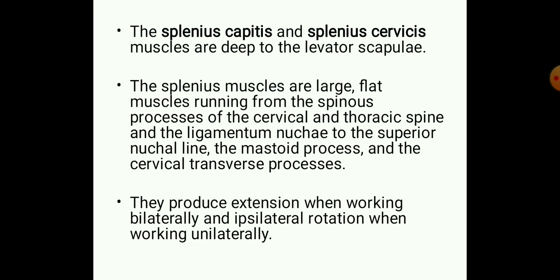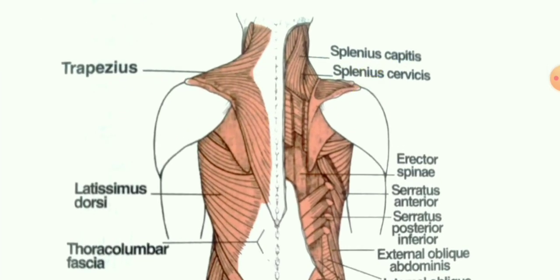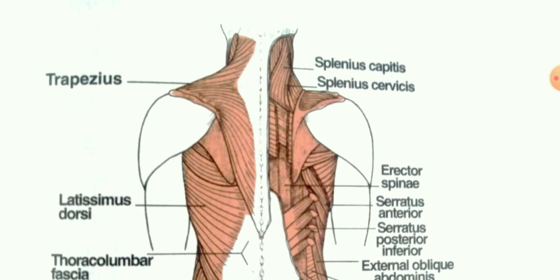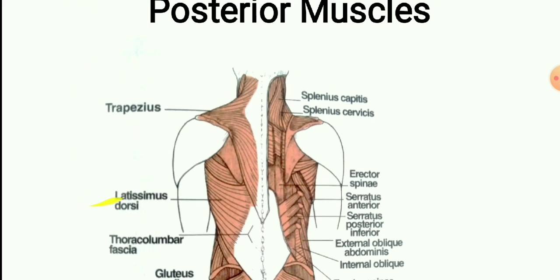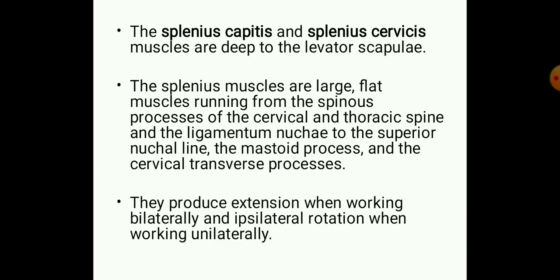And the next muscles are splenius capitis and splenius cervicis. These two are muscles which are placed deep to levator scapula.